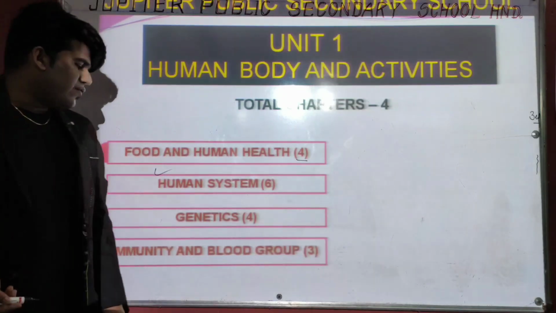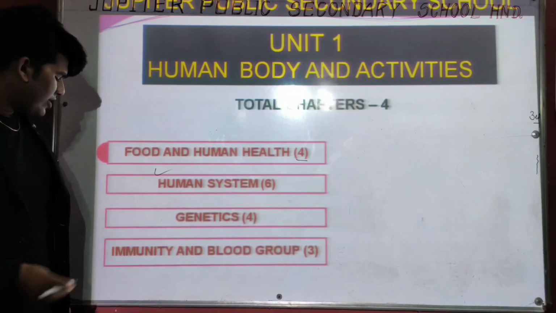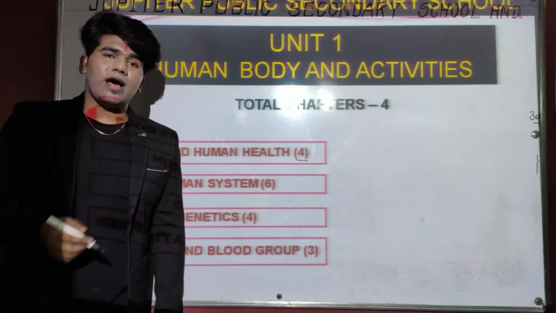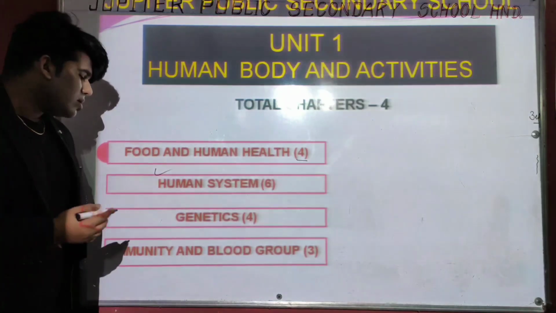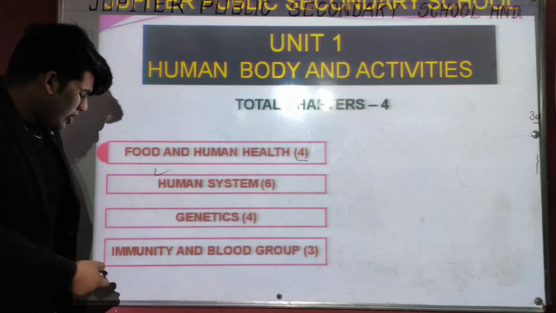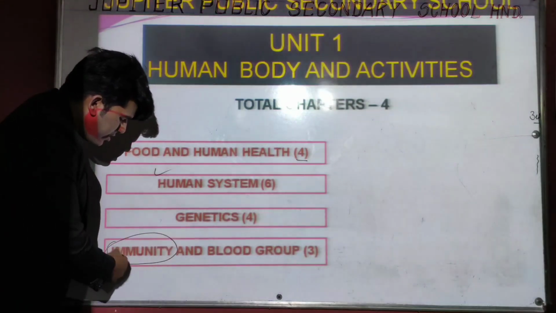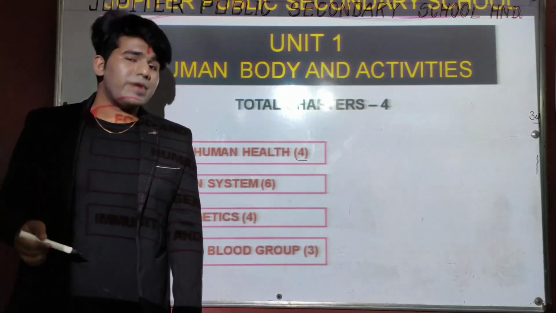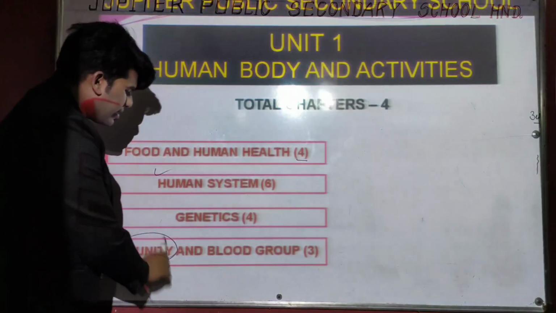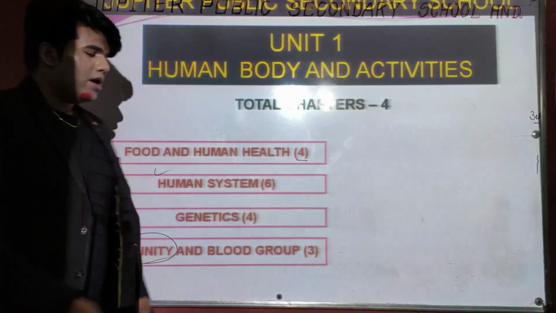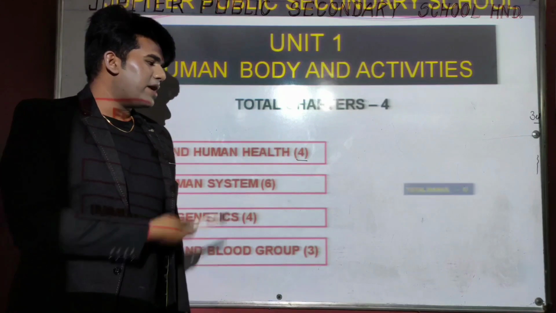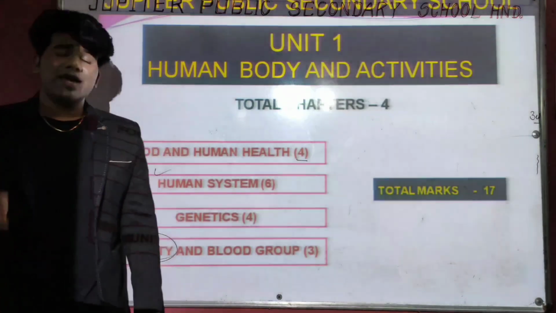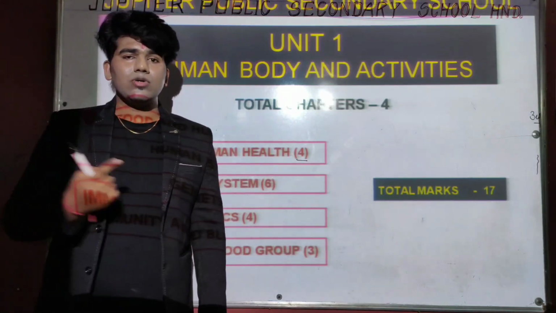Let's discuss the final and last chapter of the first unit, immunity and blood groups. Now again, I want to ask a question to all of you. What is the meaning of immunity? If you know the answer, then give the answer in the comment box. Okay? And this chapter carries 3 marks. When we add all these marks, we get a total of 17 marks. It means we can easily get 17 marks from the first unit out of 80.